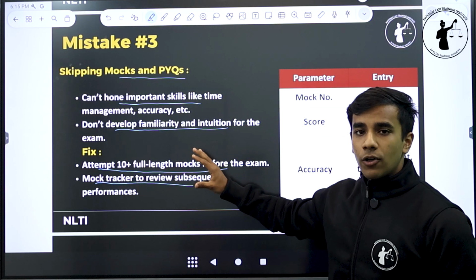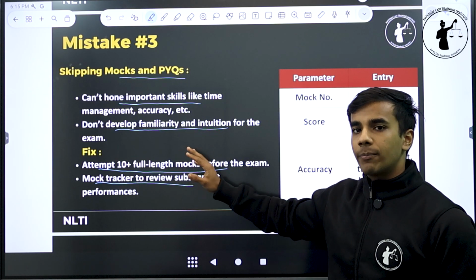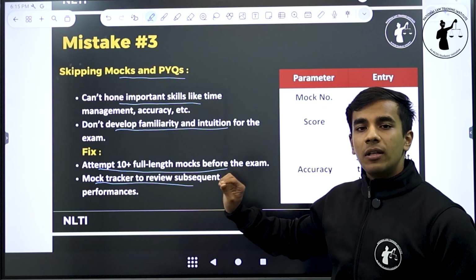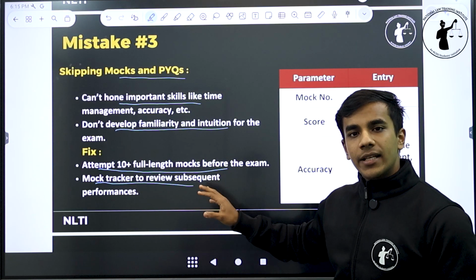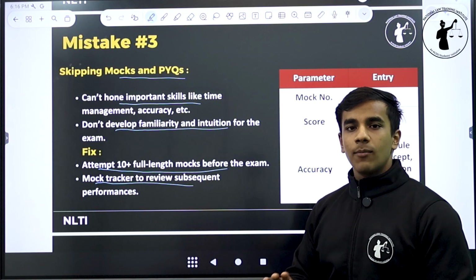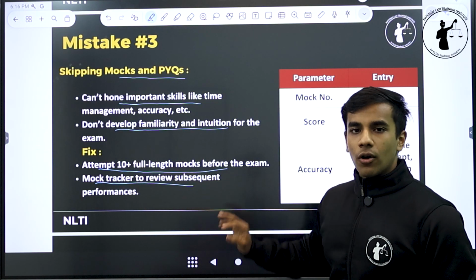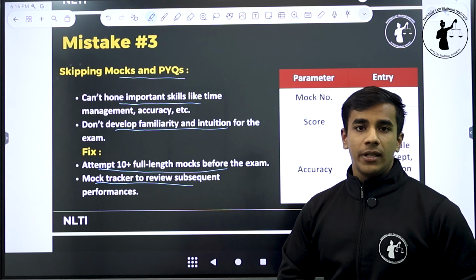So important point from this slide is mocks are very important because they help you build a familiarity with the paper. और अगर आपने mock नहीं दिया है तो you will be blank when you sit in front of a computer screen for the actual paper. और इसका fix simple है, कम से कम 10 mock दो. अगर पता नहीं है mock कहां से मिलेगा तो NLTI की mock test series join कर लो, and keep a mock tracker, track your progress, keep a note of your mistakes to ensure you are not repeating the same mistakes again.